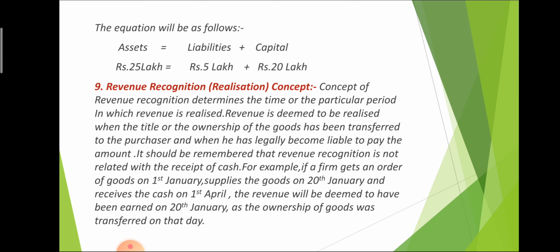Here, one example is given: if a firm gets an order of goods on 1st January, and supplies the goods on 20th January. It means the order was received on 1st January and the goods supplied on 20th January. So the ownership will be transferred on 20th January, not on 1st January, and the cash is received on 1st April. So when will the transaction be recorded? That is on 20th January. On 20th January, the ownership of the goods was transferred. So that is called revenue recognition concept because revenue is recognized on 20th January.